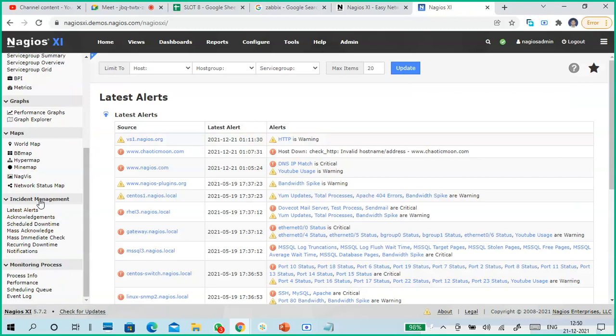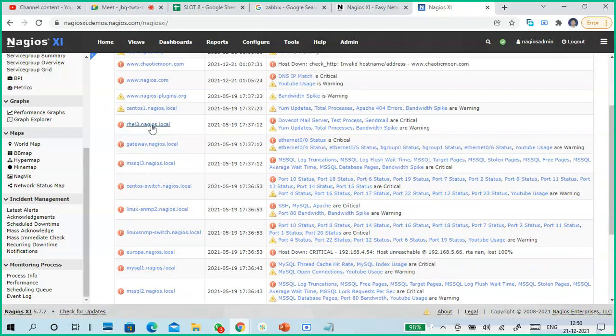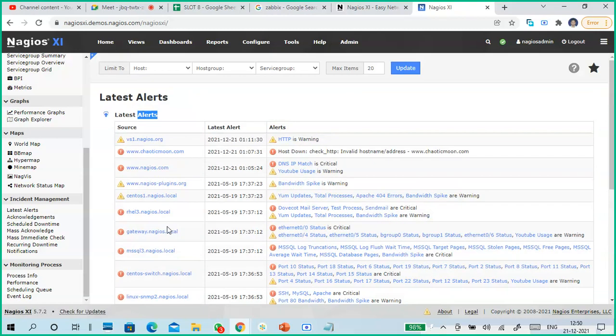Incident management. What is this incident management? Whenever issues occur, we automatically consider them an incident. So here it is, the latest alerts are generated. You can see warnings and errors. You can view them from here. Acknowledgements, schedule downtime, mass acknowledgement, like that you can see.